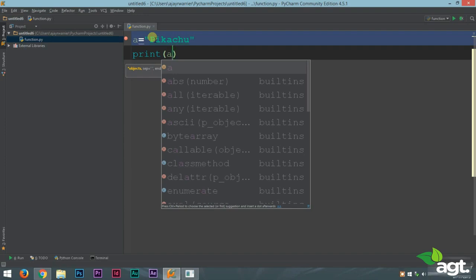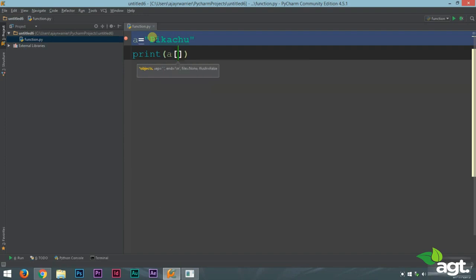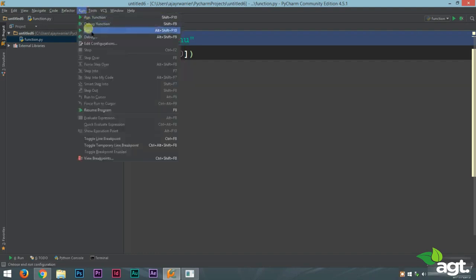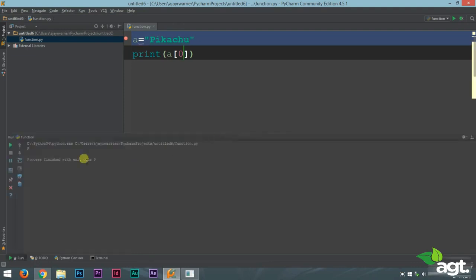Remember, we are not using the parenthesis, we are using the square brackets, a of 0. Now I already told you which is the 0th character in the string. Yes, P. So now let's run this and check if it is working. Yes, in the output screen we get P.